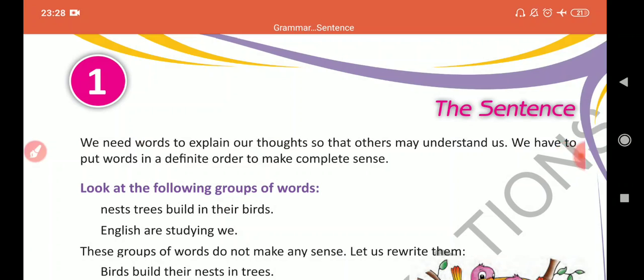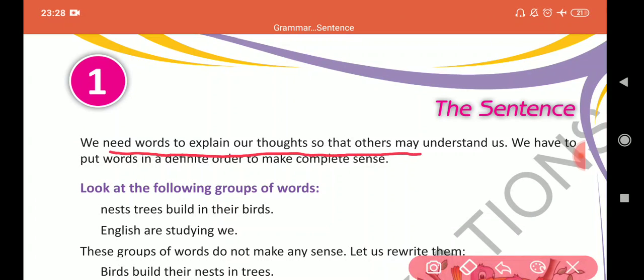So first question arises, what is a sentence? As you know very well, first you have learned about letters. With the help of letters, what do we make? Words. And with the help of words, what do we make? Sentences. So we need words to explain our thoughts so that others may understand us. With the help of words only, we are able to explain our feelings, our emotions, our thoughts so that others can understand us.